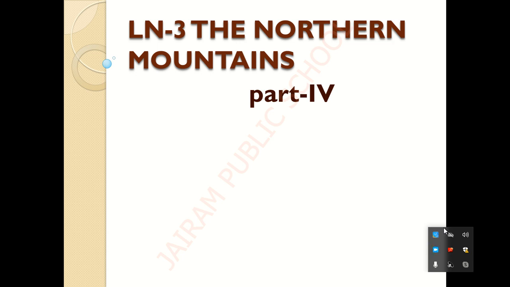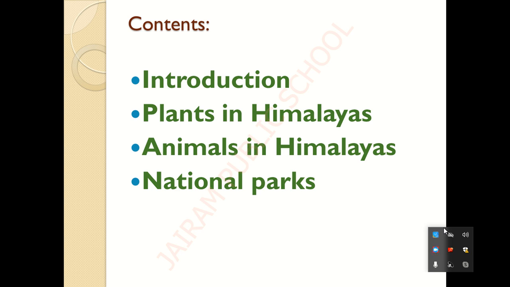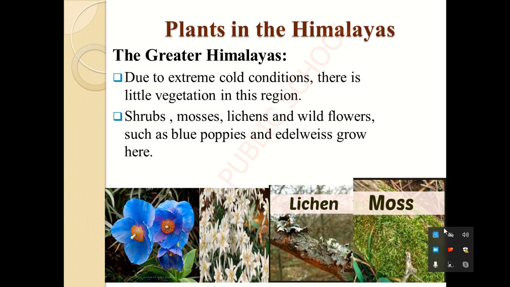So in continuation of that, in part 4 we are going to learn two main things. One is about the plants of Himalayas, that is the different species of plants that generally exist in Himalayas, and the next is the different animals which live in Himalayas. So these are all the things which we are going to learn in detail in this part 4. By the way, the contents we are going to look forward to are introduction, plants in Himalayas, animals in Himalayas and national parks. So children, let us start.